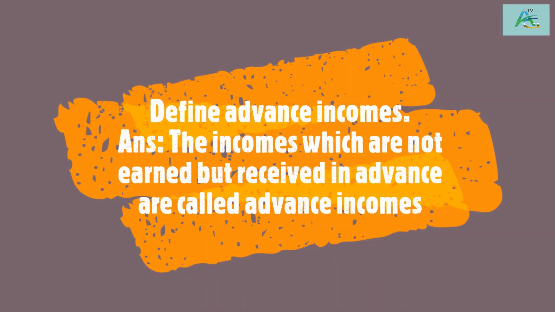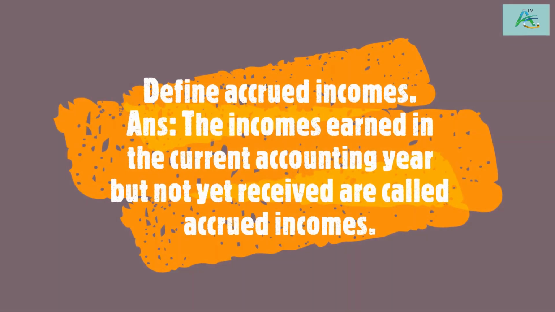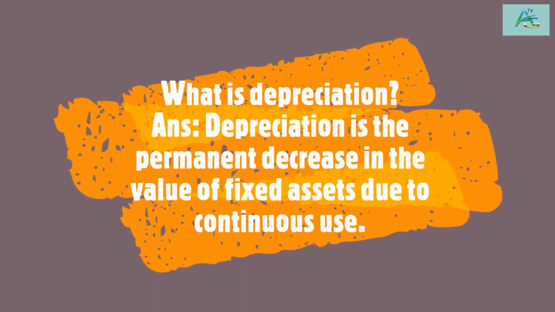Define advance incomes. The incomes, which are not earned but received in advance, are called advance incomes. Define accrued incomes. The incomes earned in the current accounting year but not yet received are called accrued incomes. What is depreciation? Depreciation is the permanent decrease in the value of fixed assets due to continuous use.